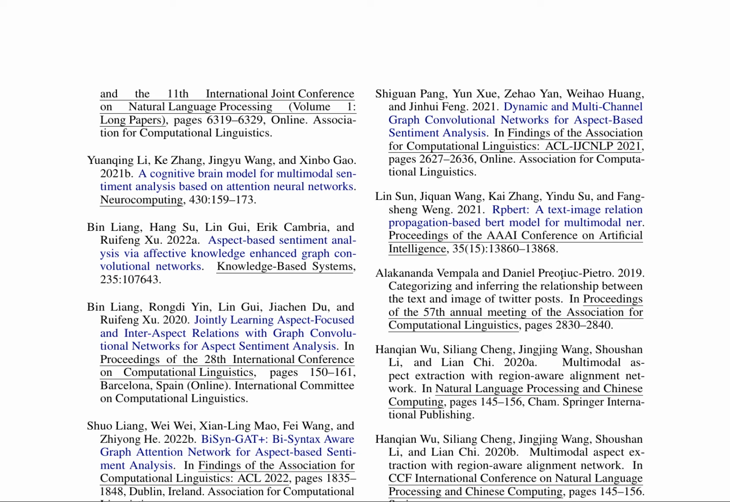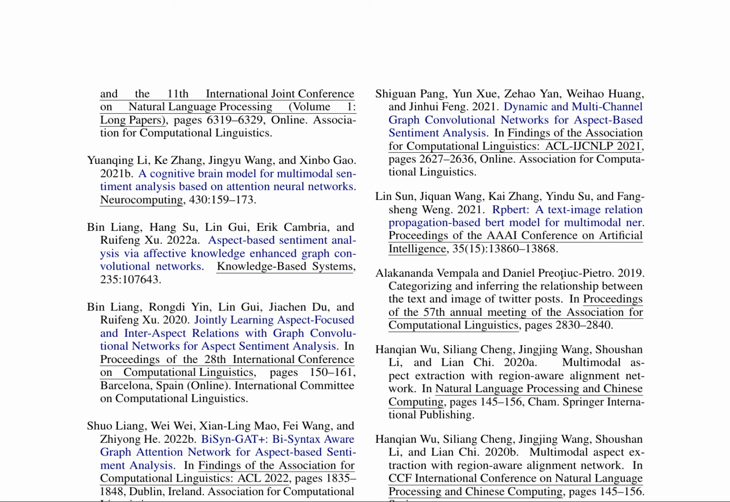Aspect-based sentiment analysis has emerged as a crucial area of research, particularly in the context of multimodal data. This paper presents a comprehensive overview of various methodologies and techniques employed in this field, emphasizing the importance of integrating visual and textual information to enhance the accuracy of sentiment analysis models. The authors discuss several key concepts, including cognitive brain models, graph convolutional networks, and region-aware alignment networks, which are designed to capture complex relationships between aspects and sentiments in multimodal data. They also emphasize the role of common-sense knowledge and effective information in improving the performance of these models.